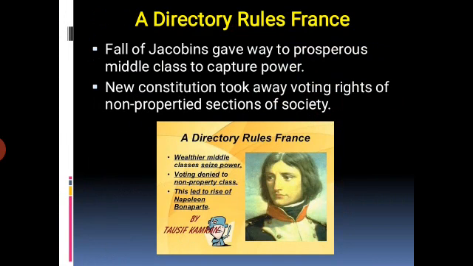Students, the ideas of freedom, equality, and fraternity remained inspiring ideals that motivated political movements in France and the rest of Europe. So this was the Directory rule of France during that time.